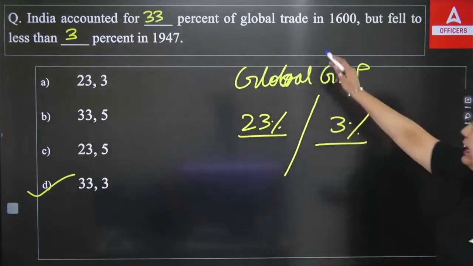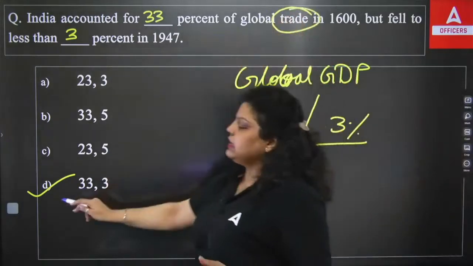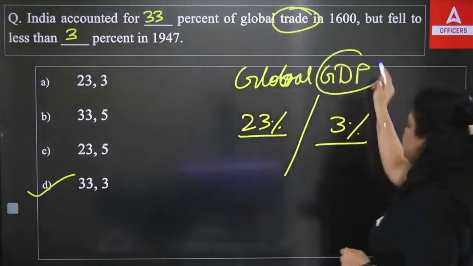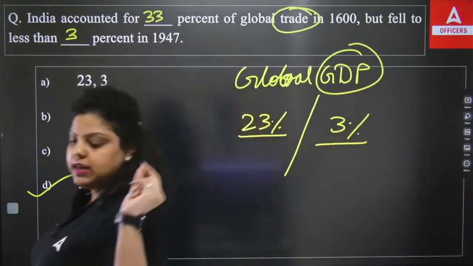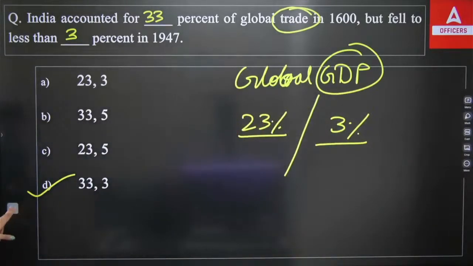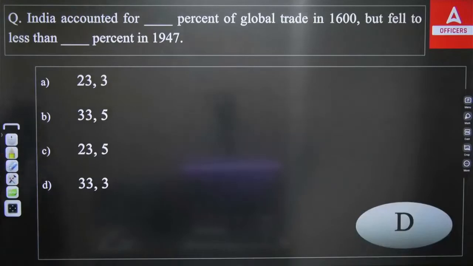In case of trade, we have 33.3. In case of GDP, we have 23.3 contribution from India in 1600 AD and at the time of independence. So the right answer will be your D option.